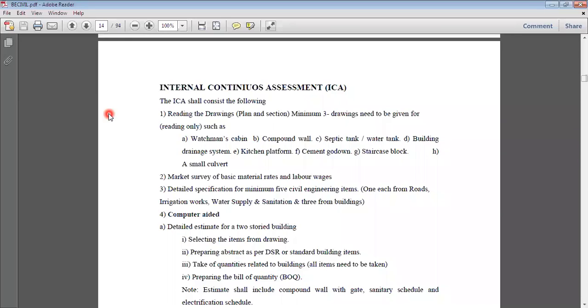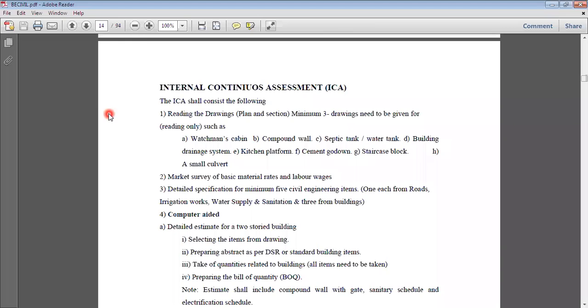No, we are using paints, different kinds of paints, emulsion and all that. We are using different kinds of plastering material. We are using different kinds of bricks. We are using different kinds of manpower, that is skilled labor works and unskilled labor works. Okay. So what are the material rates and what are the labor wages? Wages म्हणजे वेतन. ठीक आहे.